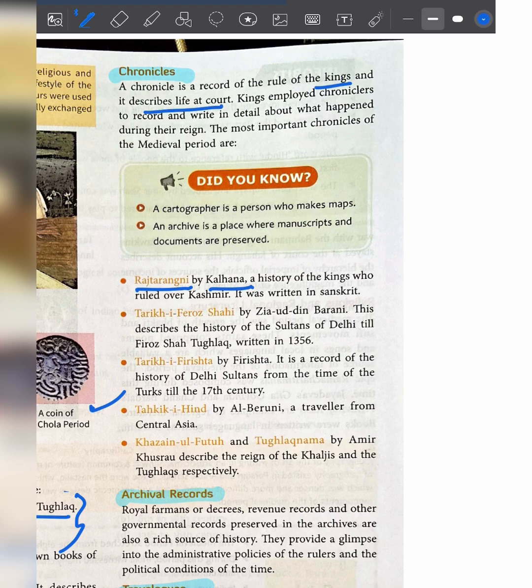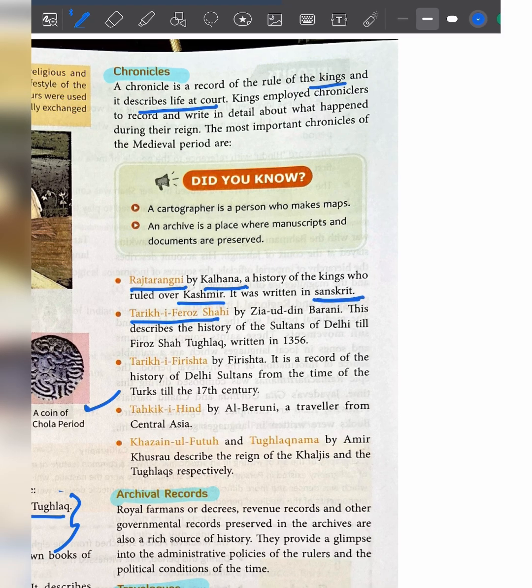It is a history of the kings who ruled over Kashmir, and it was written in the Sanskrit language. Then the next chronicle is Tariq-e-Firoz Shahi. It is written by Ziauddin Barani. This describes the history of the sultans of Delhi. Then Tariq-e-Firishta. It is written by Firishta. It describes the history of the Delhi sultans.